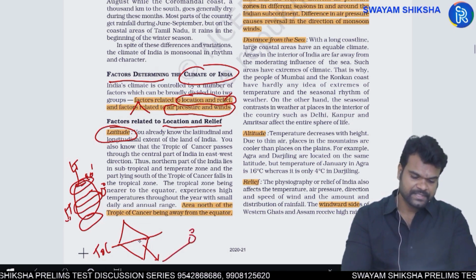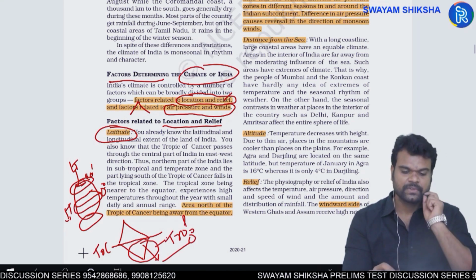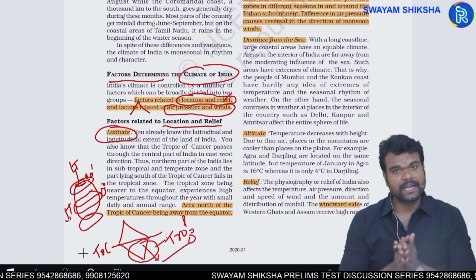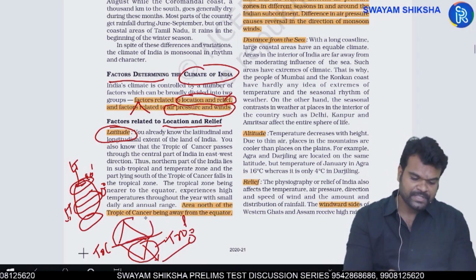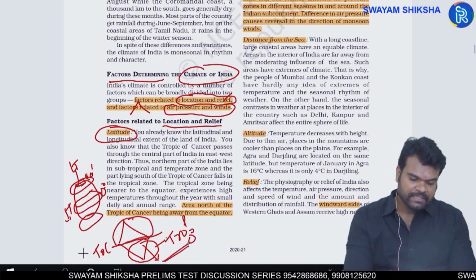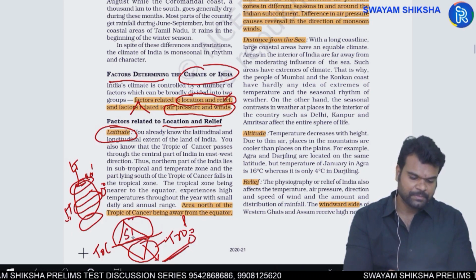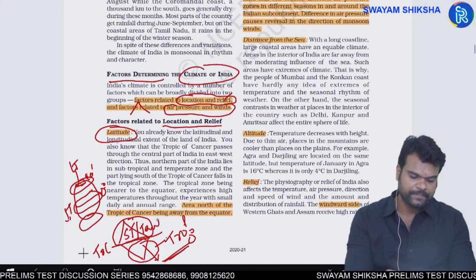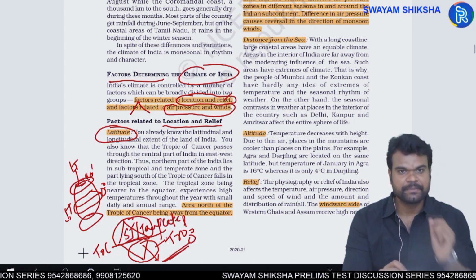As a result, it experiences a typical tropical climate. So you have scope for high temperature and high rainfall in the southern part of India. The northern part of India is relatively far away from the equator. As a result, it experiences a subtropical or a kind of temperate climate.